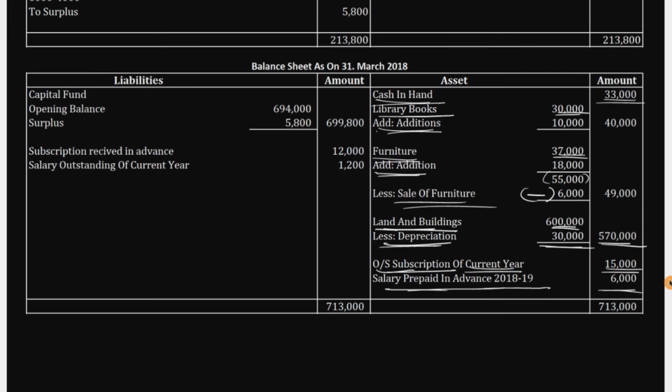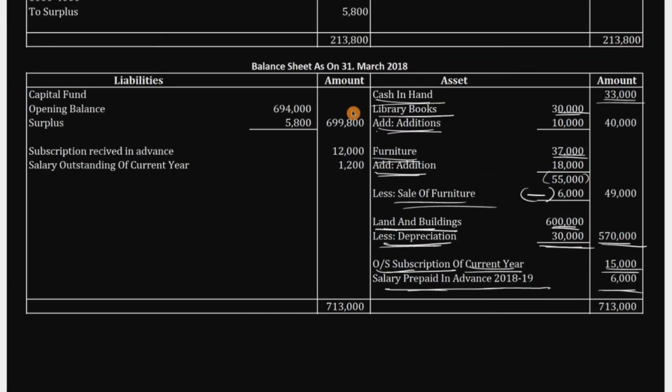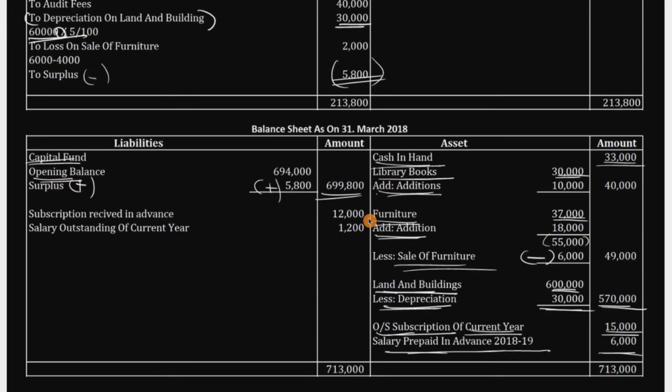So what you have to do on the liability side, as usual, come back to the balance sheet of the last year. There is an outstanding salary, we should not consider this. Next, capital fund is there, so we should consider this capital fund as opening balance. So capital fund, under that write opening balance 6,94,000. Next, add surplus. Where is surplus? Surplus is in the income and expenditure account. So 5,800, add this 5,800, write 6,99,800 rupees.